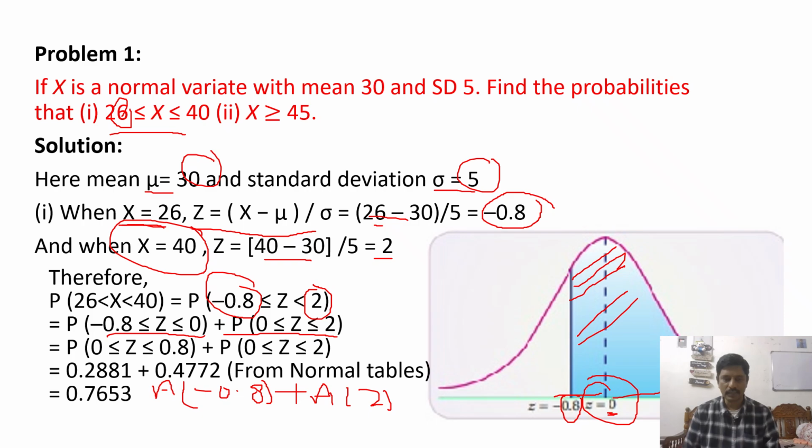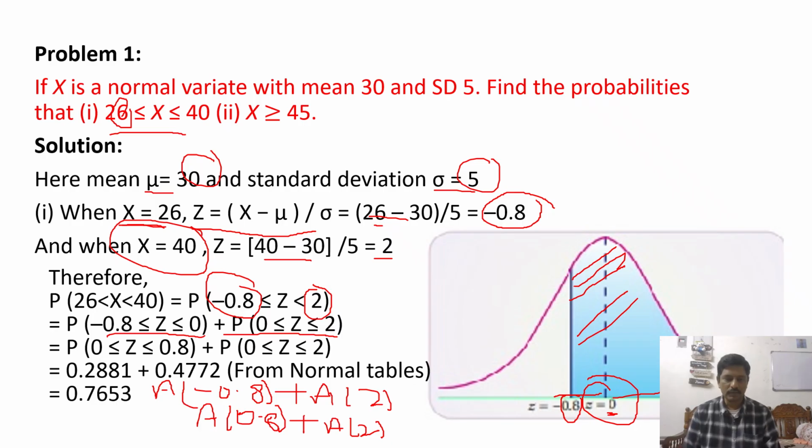Now, area is not negative. A of minus 0.8 is nothing but area of 0.8, because area is always positive. We are calculating the area. So the negative represents only the location of the area. Negative means the location where it is located. But while calculating we have to consider it as positive.